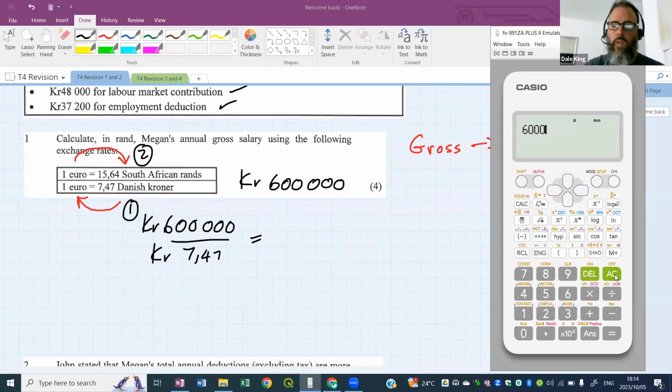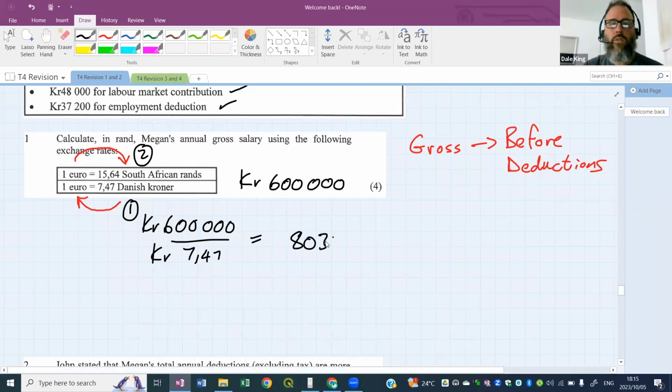So how many euros do we have? Divide by 7,47, and this should give us 80321,2851, I think it is. Yeah. All right. I'm writing 4 decimal places because you know now that we never ever round off until the end of the question. Okay, so that's how many euros Megan has.